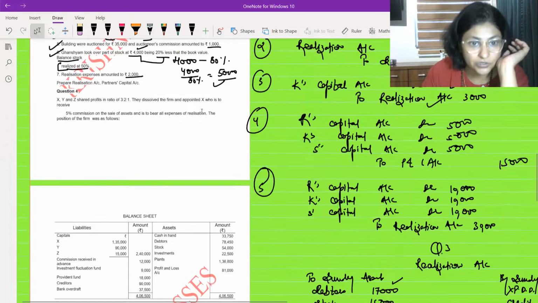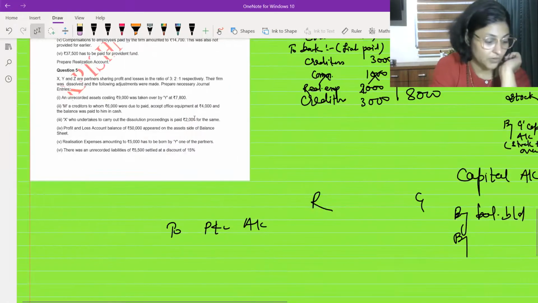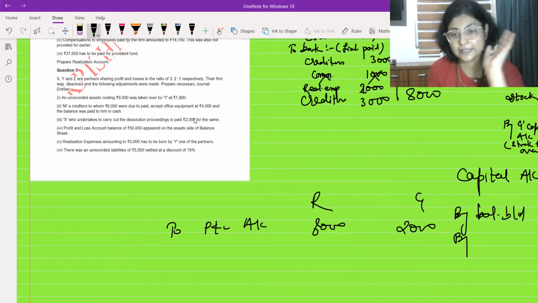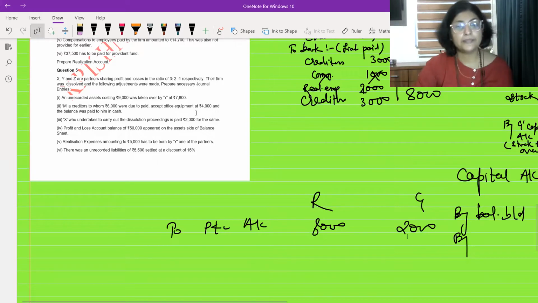And in what ratio? Is there any ratio given? Yes, the ratio was 4:1. 10,000, so you are going to divide it in the ratio 4:1: 8,000 and 2,000. After that, whatever loss or profit comes from realization, you will calculate on your own and write.